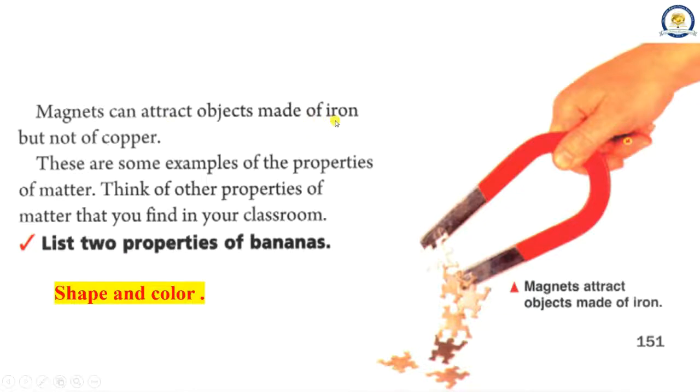Magnets can attract objects made of iron, but not of copper. These are some examples of the properties of matter. Think of other properties of matter that you find in your classroom.